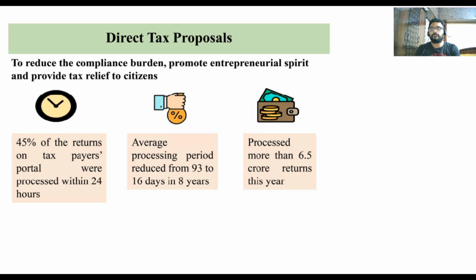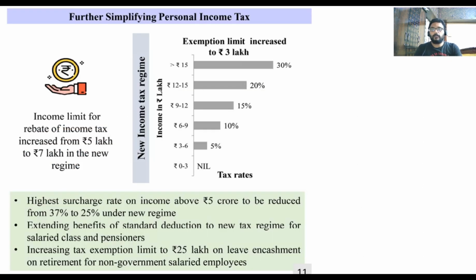So the direct tax proposals are something which will change your personal taxes, corporate taxes, etc. That means 45% of the returns of the taxpayers, and the average processing period, which was quite high, has come down. Next, simplifying. That means I'm trying to simplify the taxes more. Earlier, the rebate was for 5 lakhs. Now the rebate has gone up to 7 lakhs.